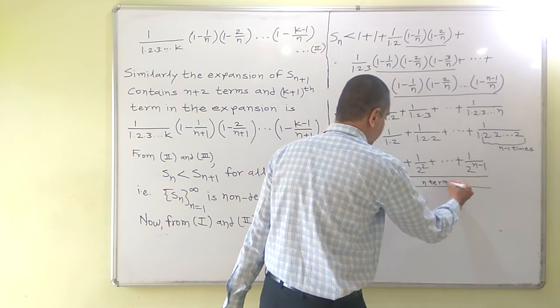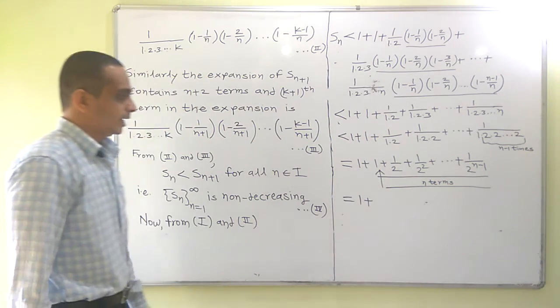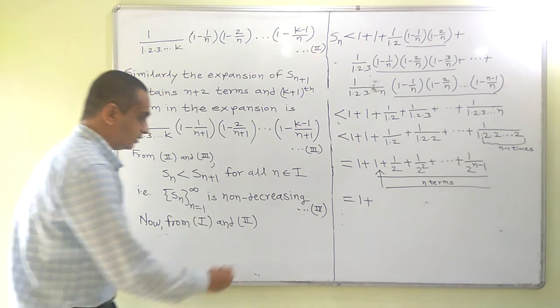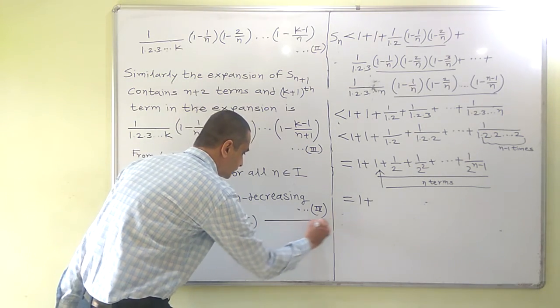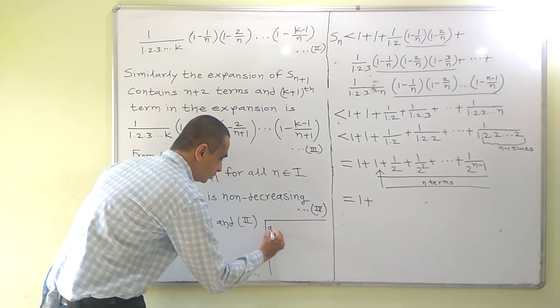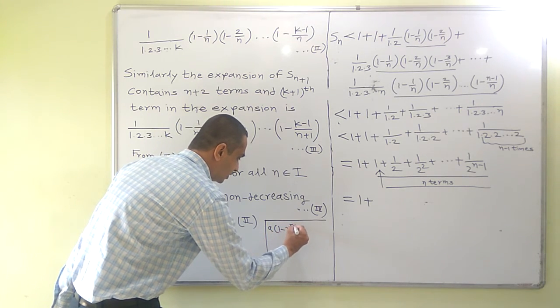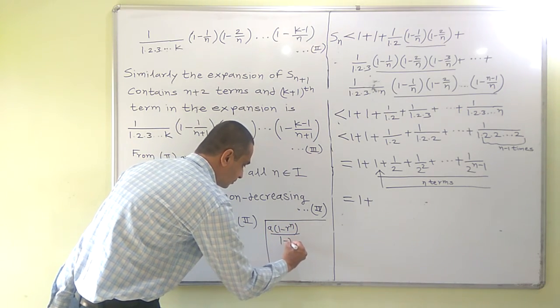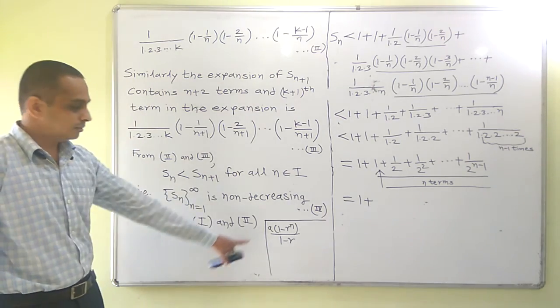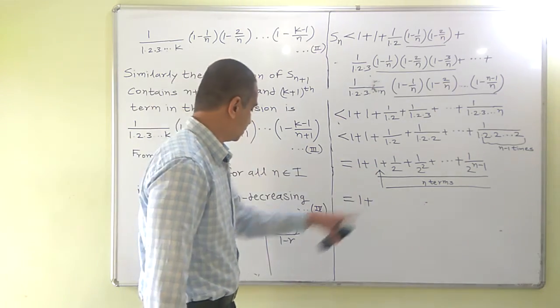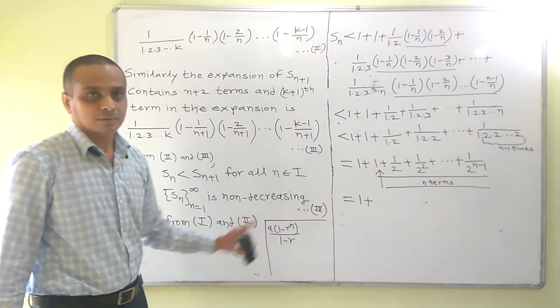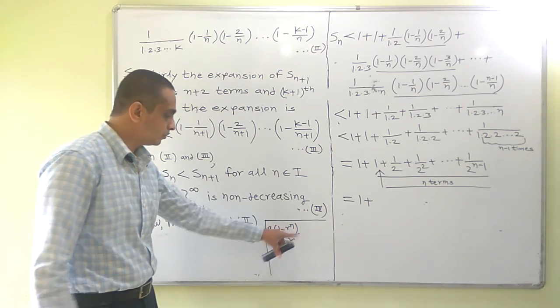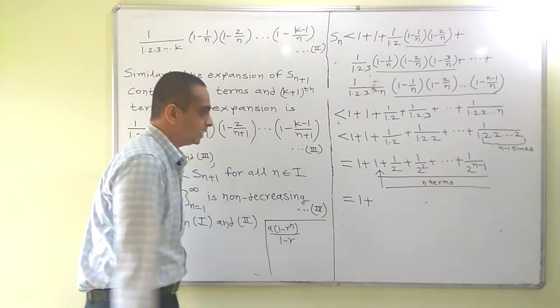So we want to obtain the sum of the first n terms of a geometric sequence, and the formula for it is this: A into 1 minus r raised to n upon 1 minus r. What is the first term? It is 1. What is the common ratio? 1 by 2, and n denotes the number of terms. So here we are having n terms.